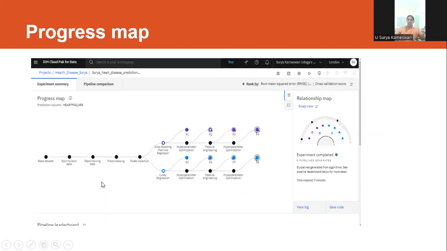See, this is the progress map. In this progress map, first it reads the data set, and after reading the data set, it divides the data set into two parts: training data and test data. That is 80 to 20%, which is given by the developer.